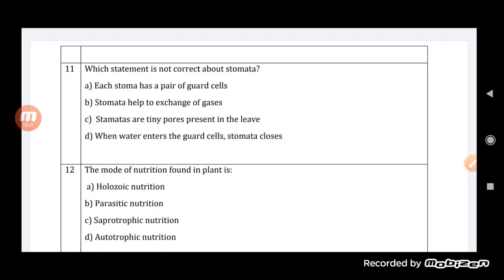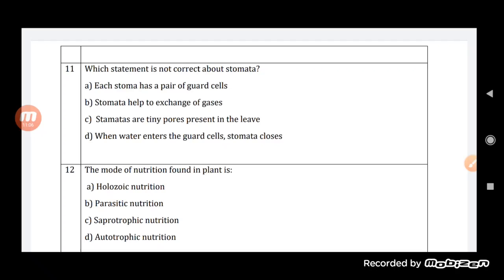So each stoma has a pair of guard cells. That is the correct statement. Guard cells basically help in the closing or opening of the stomata. Stomata help in the gaseous exchange. Yes, exchange of gases takes place in stomata only. Then the stomata are tiny pores present in the leaves. That is also a correct one. So it is a tiny pore present on the surface of the leaf.